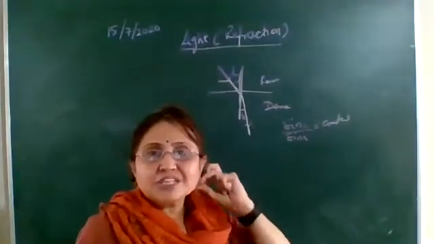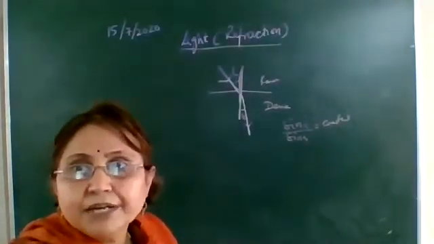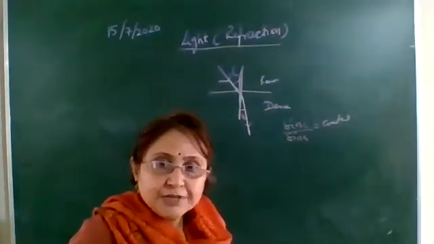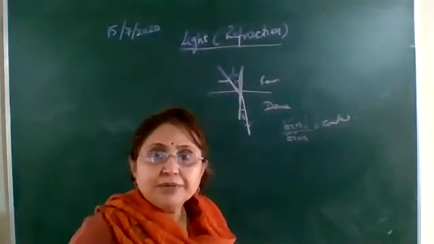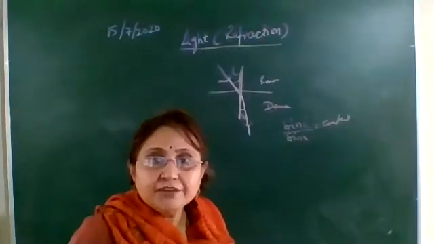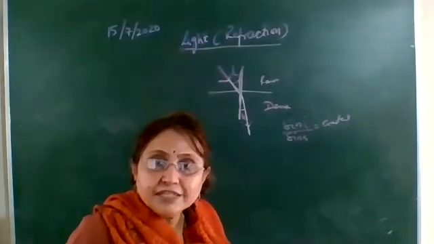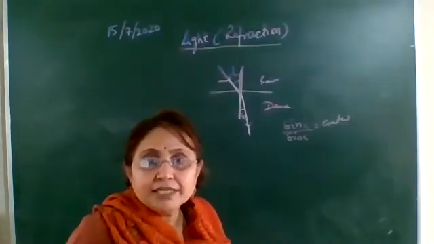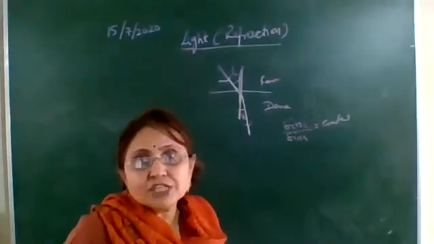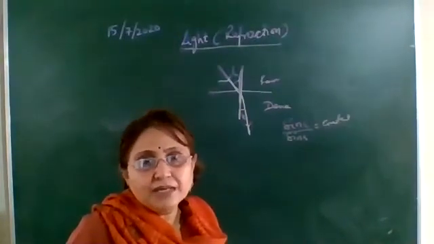Okay, and we also have studied what optically rarer and denser mediums are. Optically rarer medium is the one in which the speed of light is higher, the speed of light is more. Such a medium we call optically rarer medium. Whereas the medium in which the speed of light becomes slower, the speed of light decreases, such a medium we call optically denser medium. So rarer to denser medium will bend towards the normal, and denser to rarer medium will bend away from the normal.